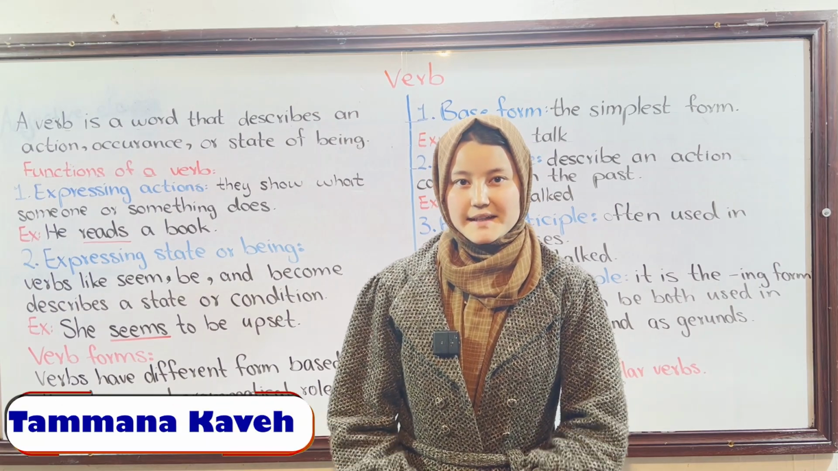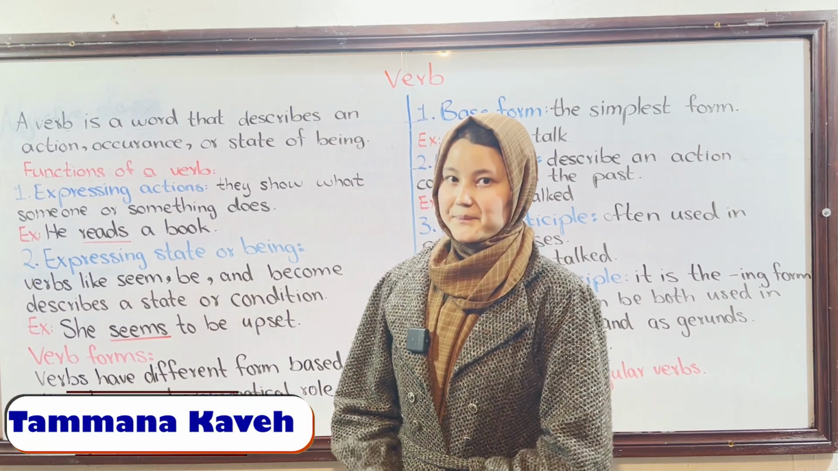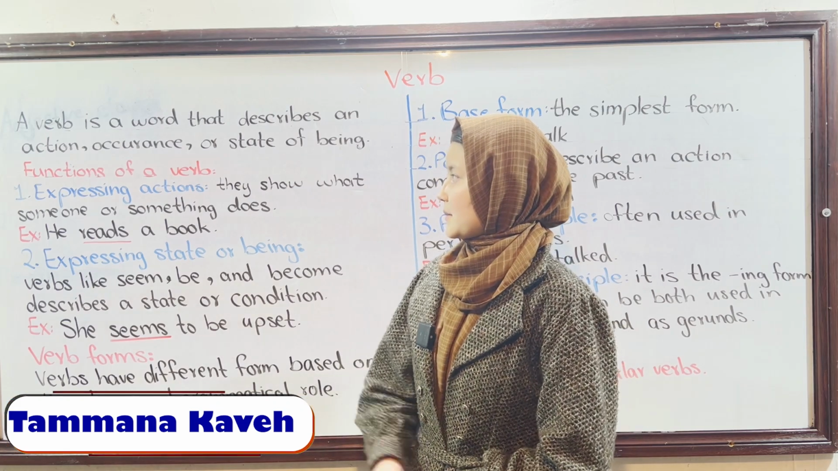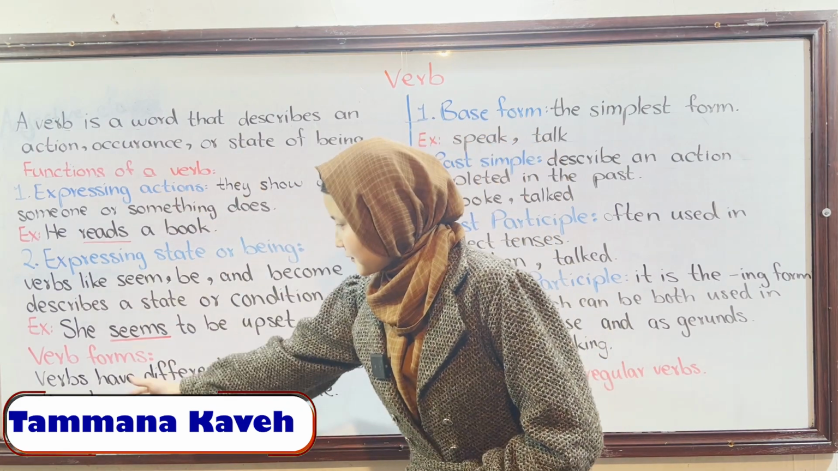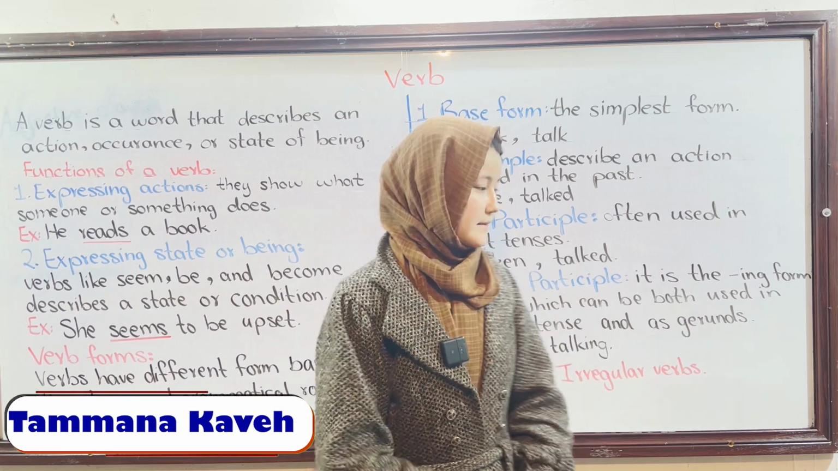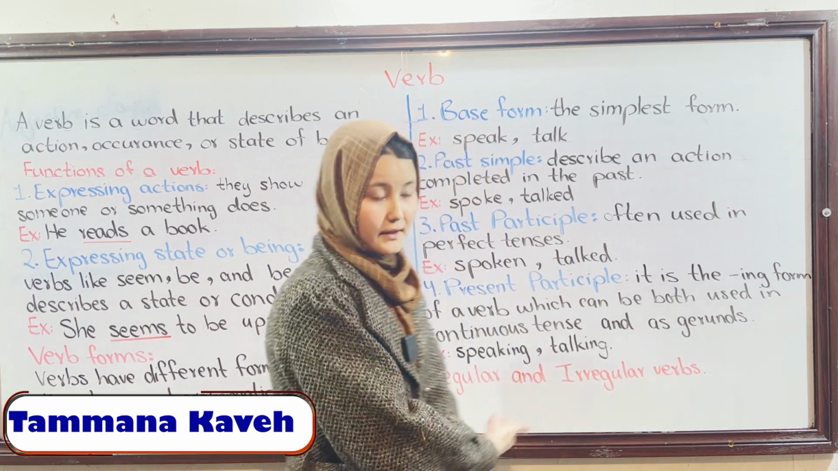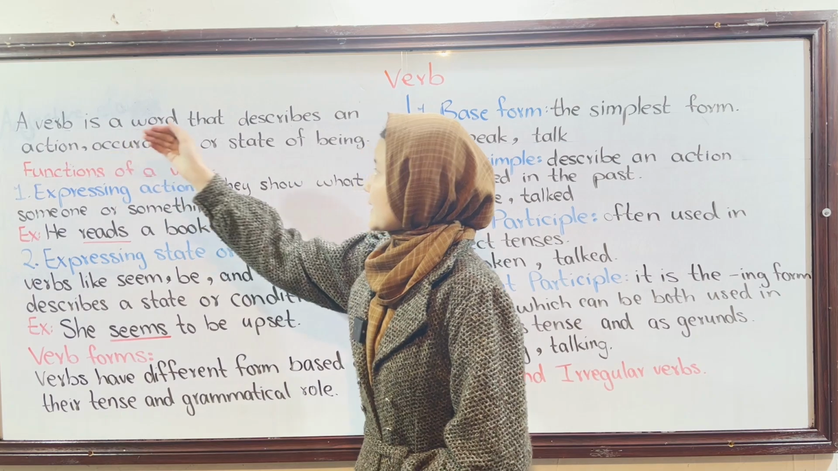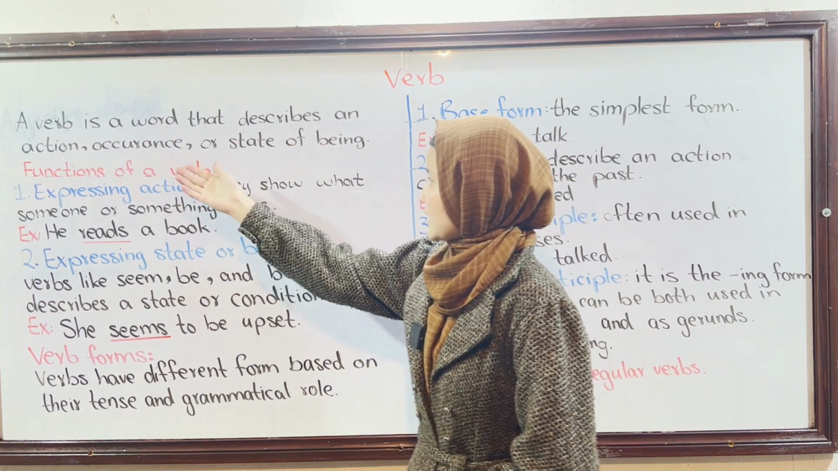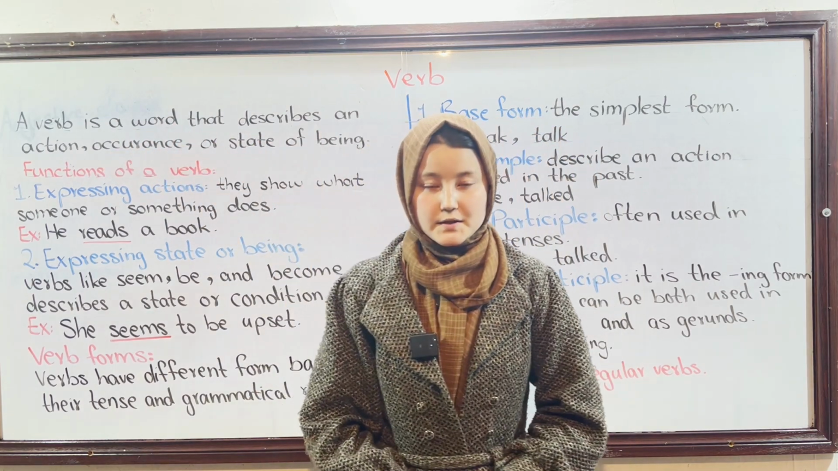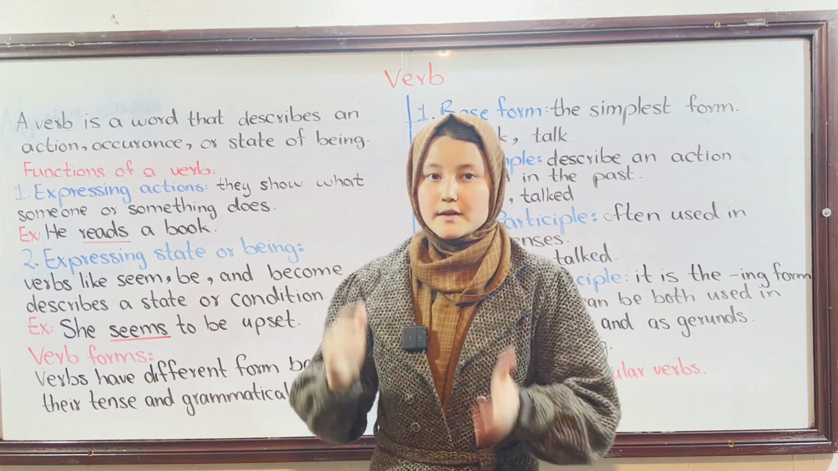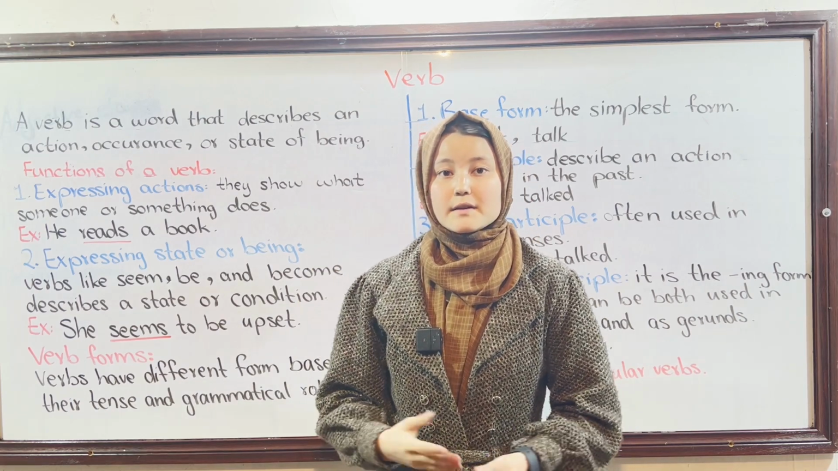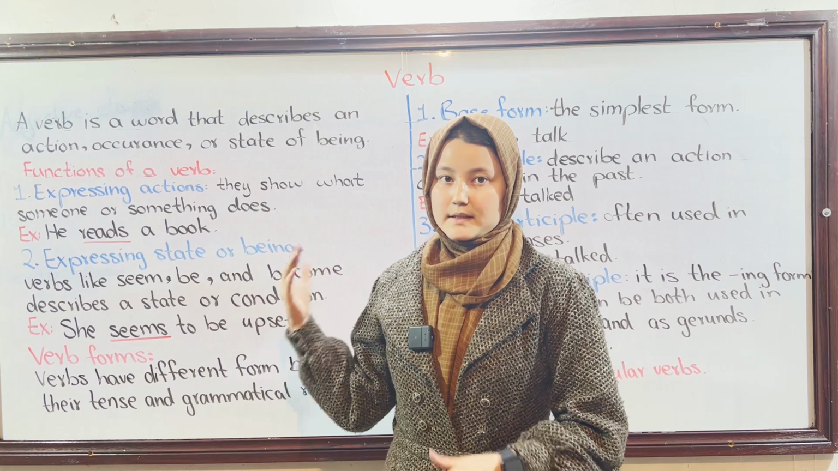I'm Tamanakawa and today I want to teach you about verbs. Besides what a verb is, I'm going to teach you about the functions of a verb, the forms of a verb, and some small information about regular and irregular verbs. So, what is a verb? Let's know. A verb is a word that describes an action, occurrence, or state of being. As I told you, or as it was written there, a verb is used to describe an action, occurrence, or state of being. And we will know more as I explain the other lessons.